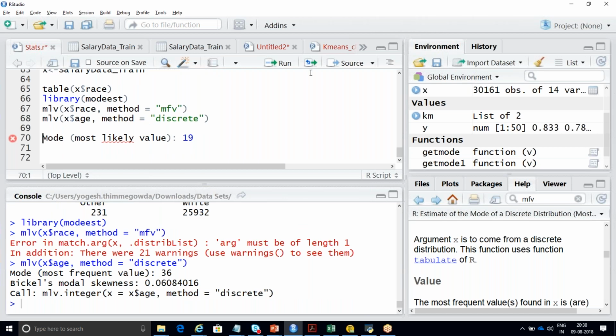See, the most frequent value with respect to your discrete function gives you 36. So now my question is, why are we getting an error for this and not for this? Simple question. Try to use your brain for 1 minute. Why are we getting this error is my question.